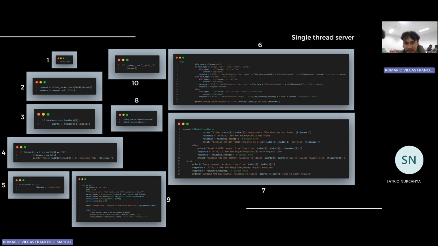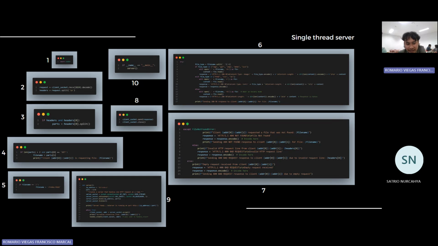And for number 6, try is a block to know what the file on our server is, with file types JPG, GIF, PNG, and ICO. And for number 7, except file not found.